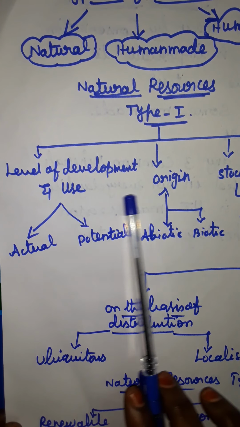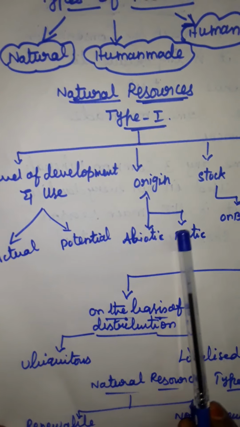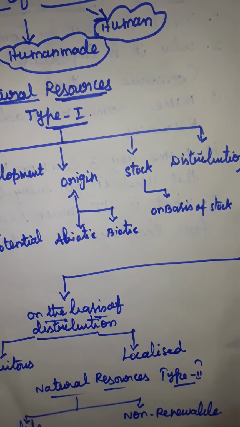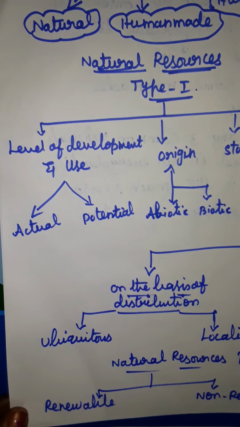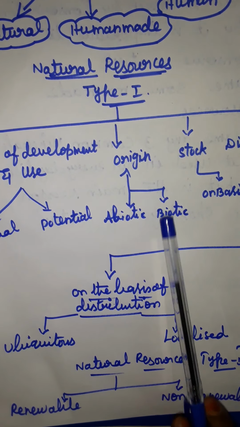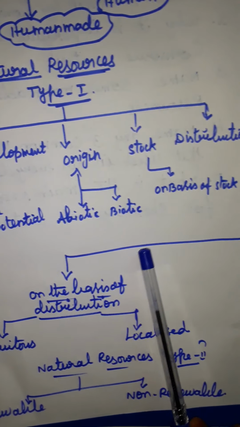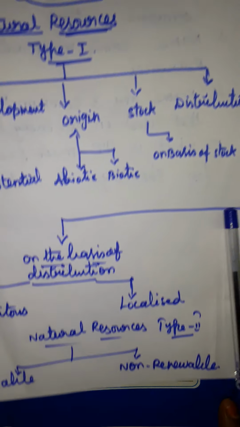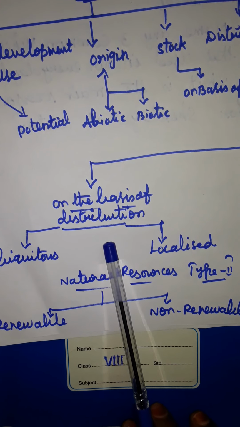First one is level of development and use, then origin and stock and distribution. In level of development and use, actual and potential. Then origin, biotic and abiotic. Then the stock, on the basis of stock. Then distribution, on the basis of distribution.